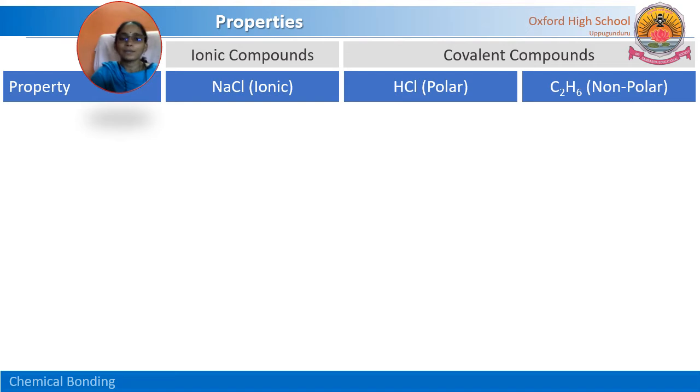If we see a molecule, and if we observe the property of that particular molecule, if you want to test the molecule, what kind of properties do we have to check to know whether it is ionic or covalent? For taking the decision, what kind of properties should they possess? Let us see.